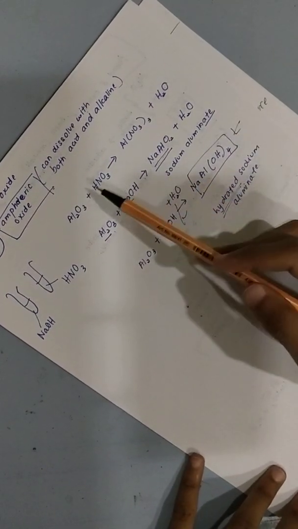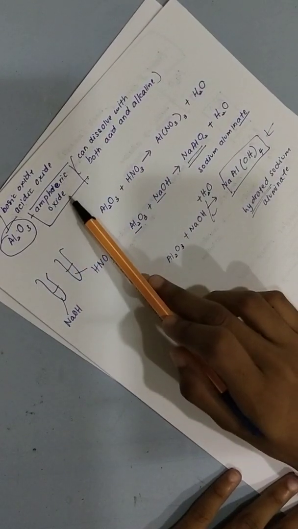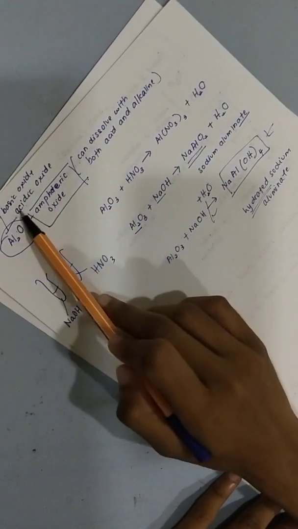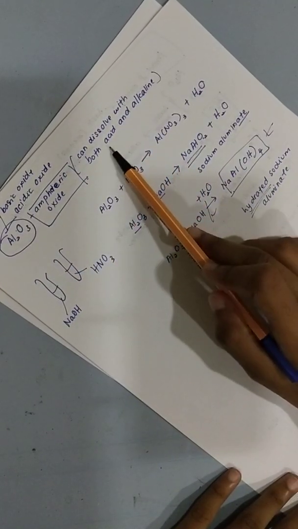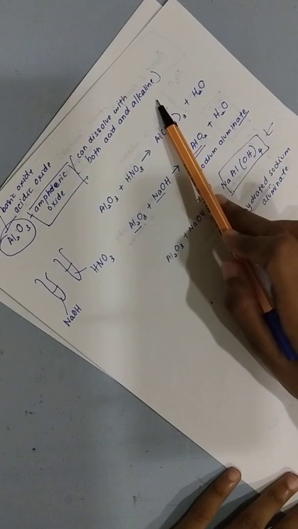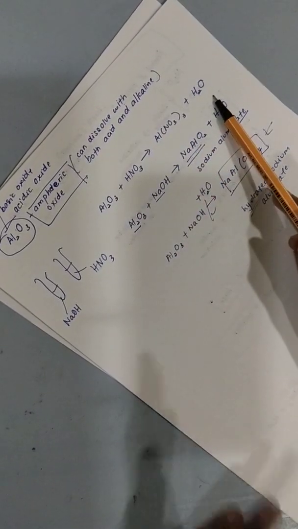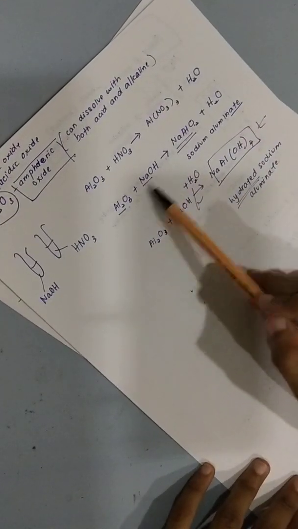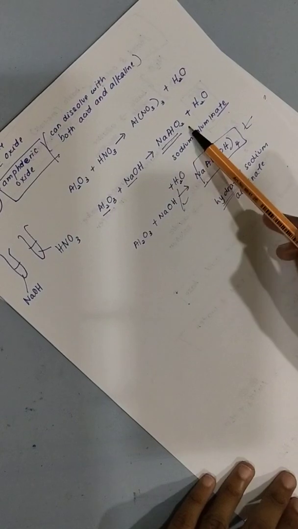I repeat again, aluminium oxide is an amphoteric oxide. You don't call it basic or acidic, you call it an amphoteric oxide. Why? Because it can dissolve in both acid and alkaline solution. So when it reacts with an acid, you get this. It's simple. But when you react with sodium hydroxide, there are two metals here. So you are going to form this, plus water. Sodium aluminate.